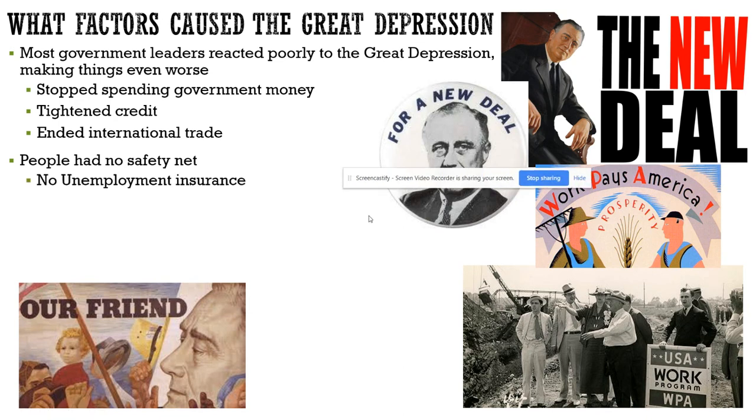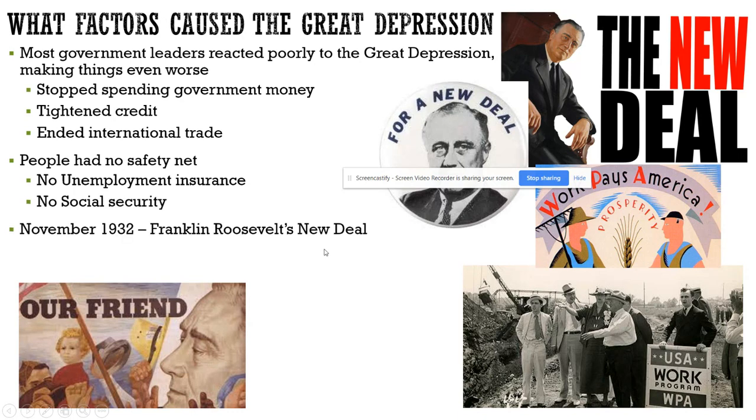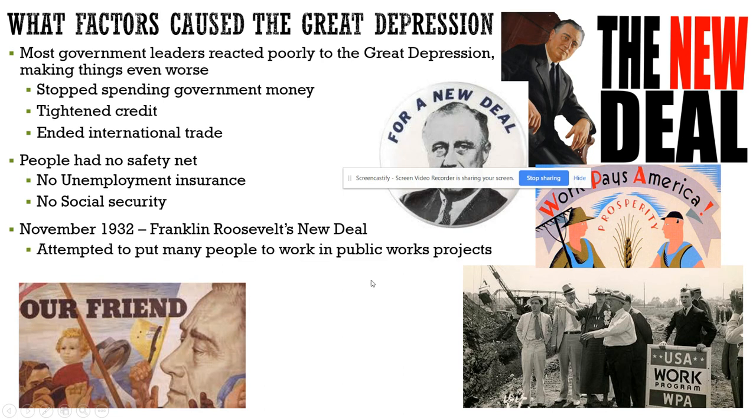So there was no unemployment insurance at that time, no Social Security at that time, and this all changed when Franklin Roosevelt came up with the New Deal. It attempted to put many people into public works, so jobs that the government would hire people to do. They also had the Social Security Act, where you paid into Social Security, and eventually you would get that as you retired.